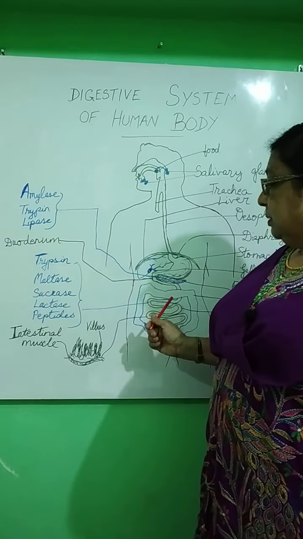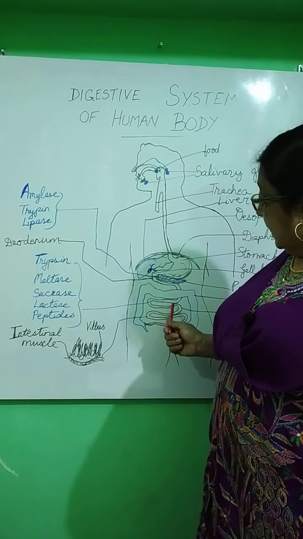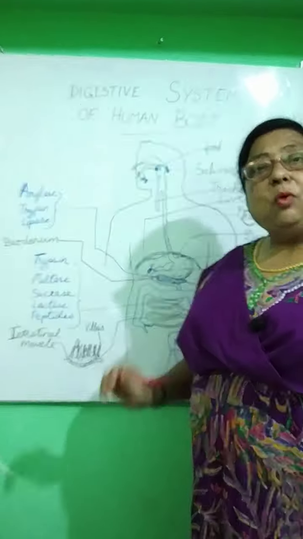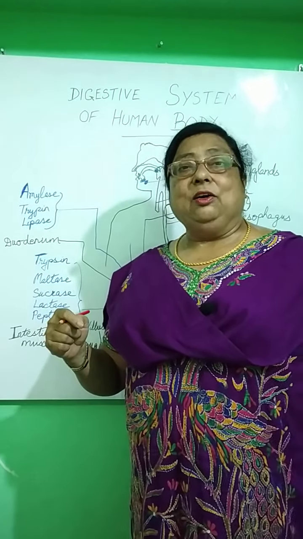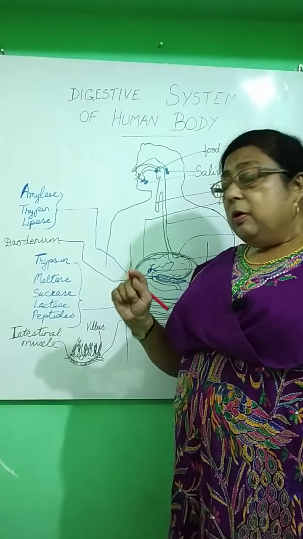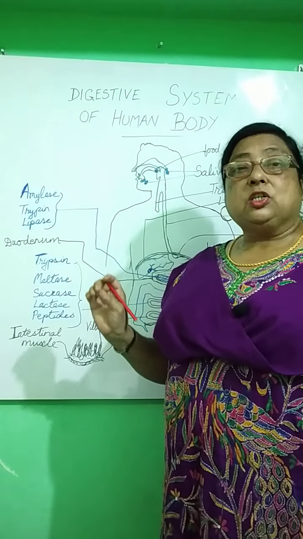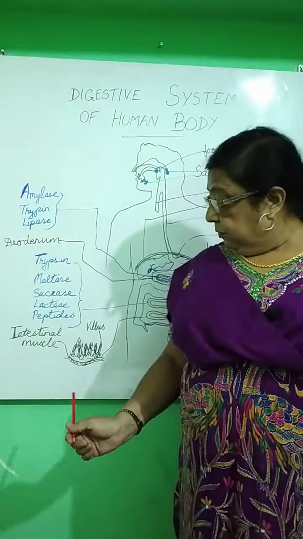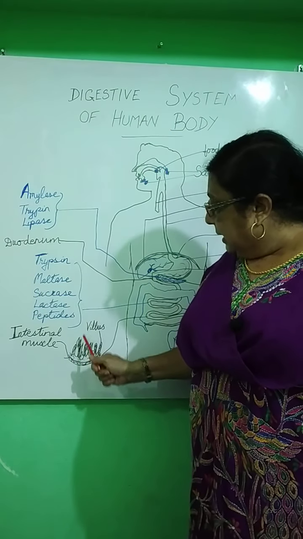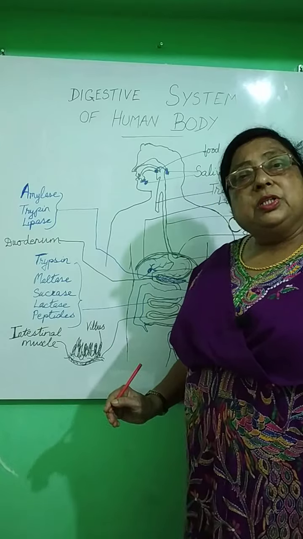Now, after the digestion of protein, this inner lining of the small intestine, this tube-like structure you see, it is the small intestine. The inner lining of the small intestine has millions of finger-like projections, which are called the villus. Okay, villus or villi, just like this. This is the wall of the small intestine, and these are the finger-like projections.